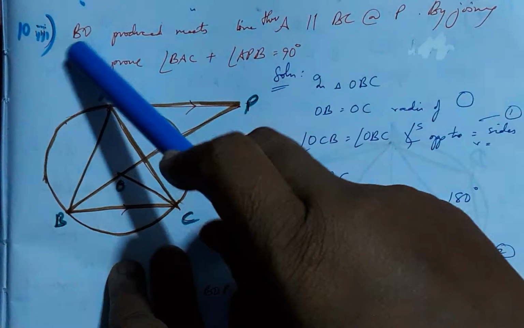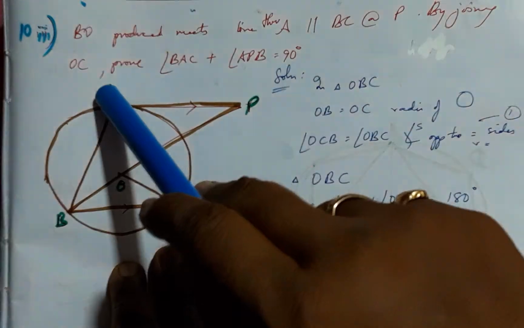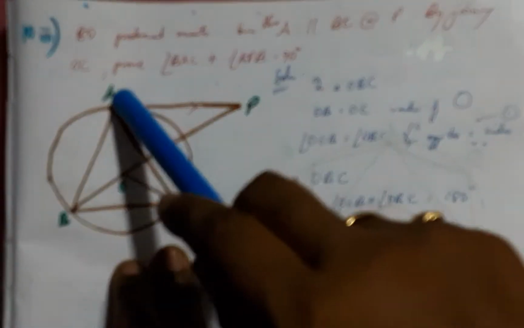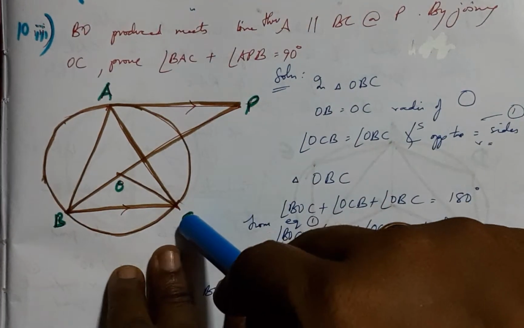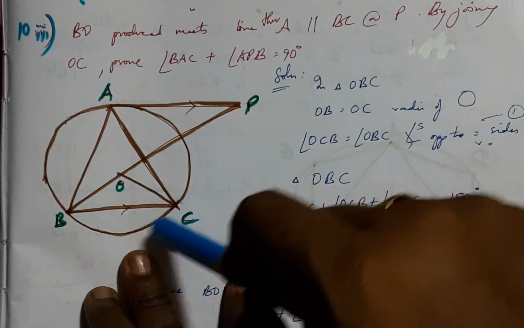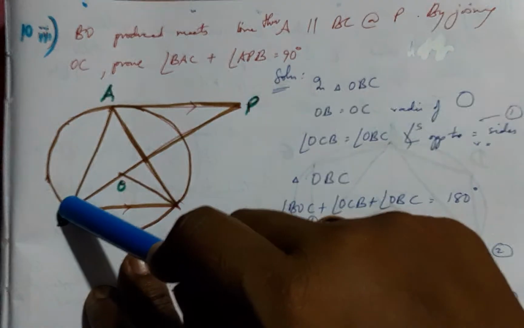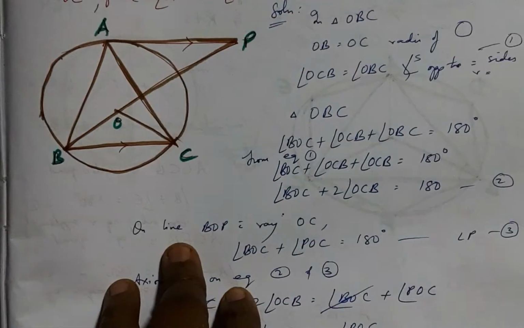The third bit of the 10th question says this BO has been extended such that the AP, which is parallel to BC, meets BO at P, and by joining OC we have to prove that BAC plus APB, the sum of these two angles, is 90 degrees.